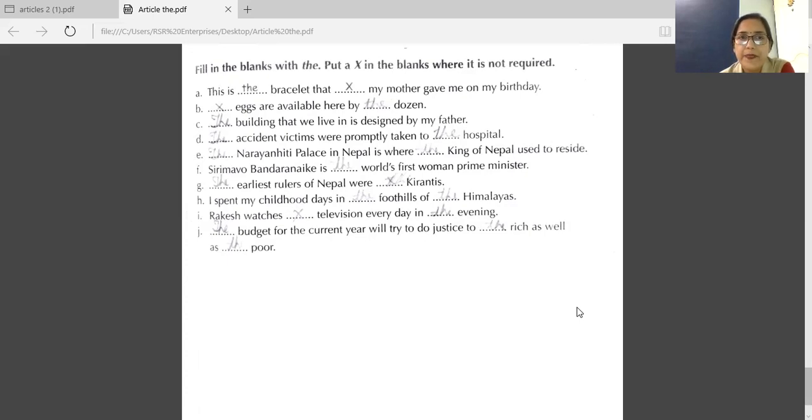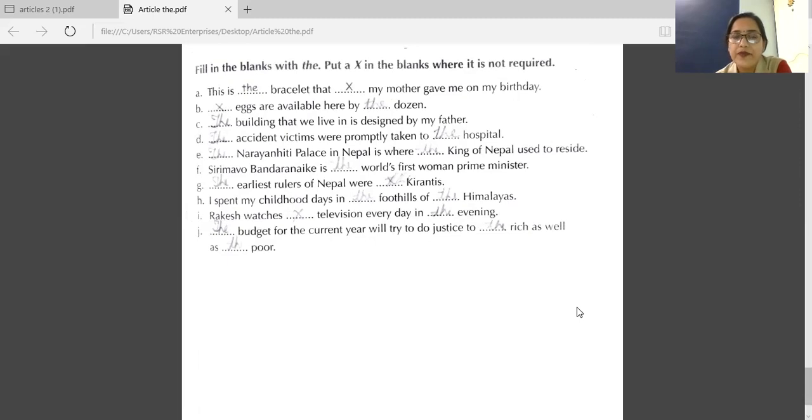Next sentence, the Narayanhiti Palace in Nepal is where the king of Nepal used to reside. Name of a particular building. So here we have the, and before king also we have the king of Nepal. The there. Next sentence, Sirimavo Bandaranaike is the world's first woman prime minister.